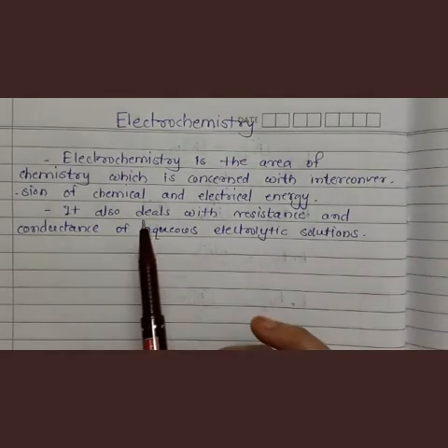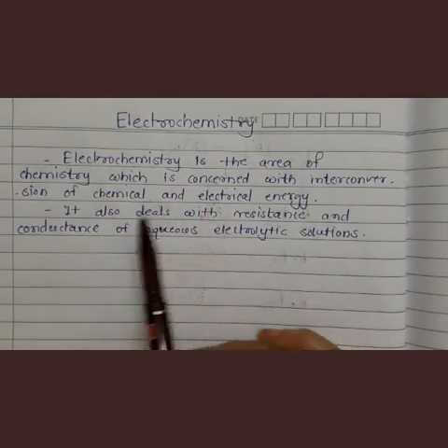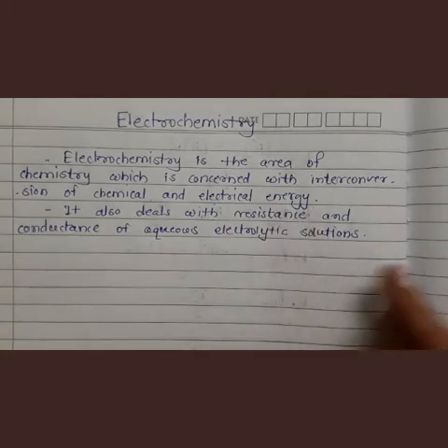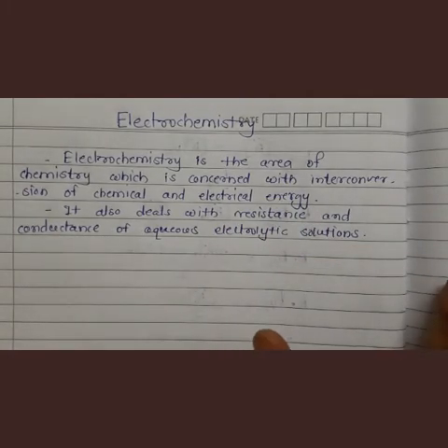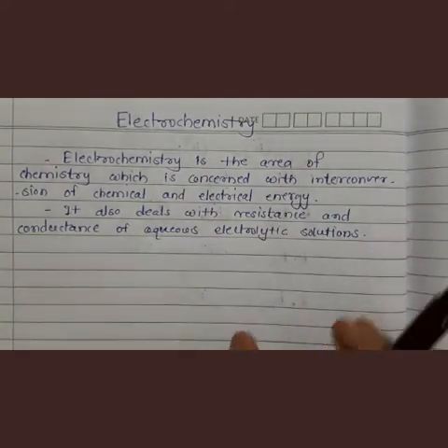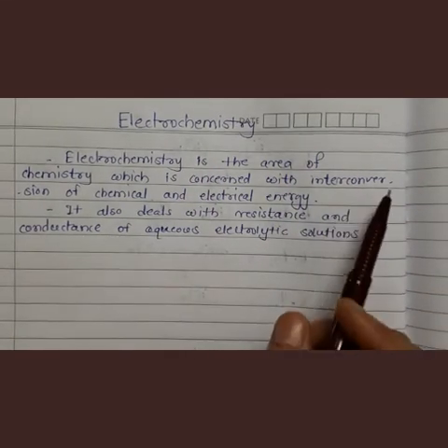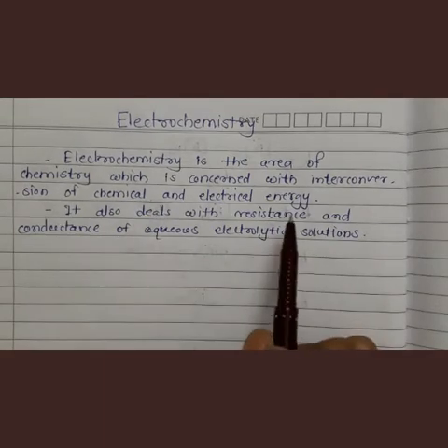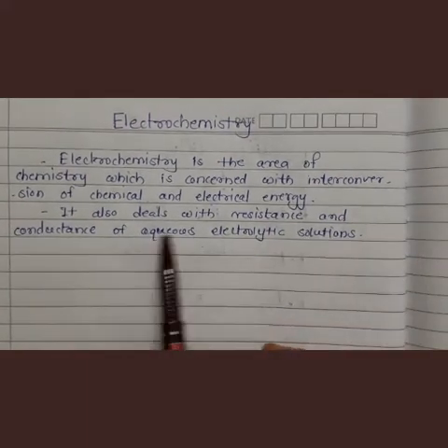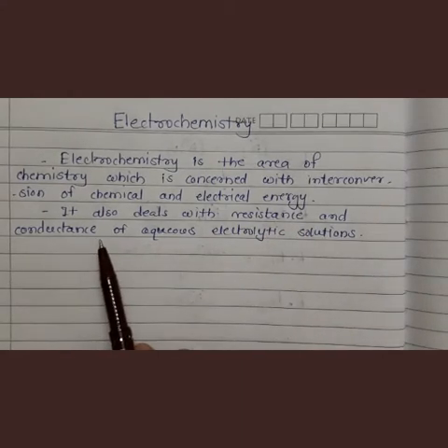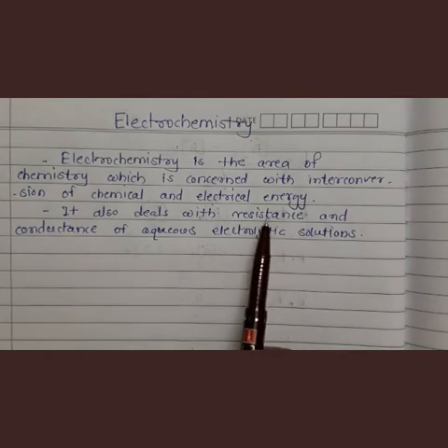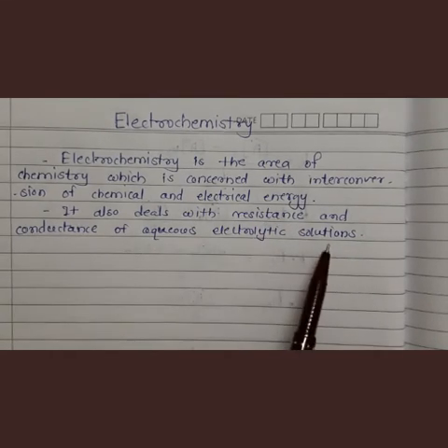Okay, so here we are going to study how these two forms of energy, that is chemical energy and electrical energy, are interconverted. Okay, so this is the branch of chemistry. Electrochemistry is a branch of chemistry which deals with the interconversion of chemical and electrical energy. Now, it also deals with the resistance and conductance of aqueous electrolytic solutions.